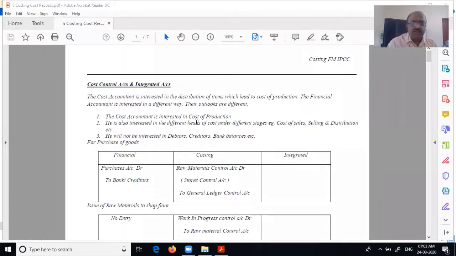Therefore, the cost accountant is interested in what? Basically to understand the cost of production. So he's interested in cost of production. He's also interested in different heads under the different stages, cost of sales, selling. Why is he interested? Can you tell me why? What is the ultimate objective of cost accounting?